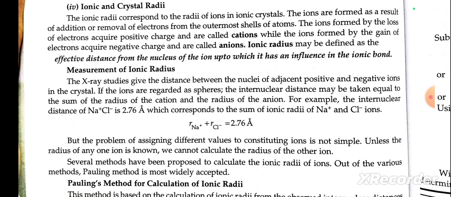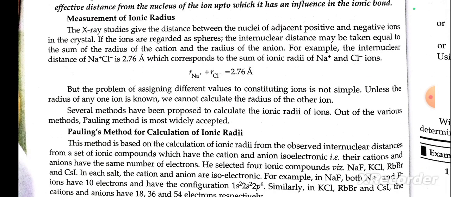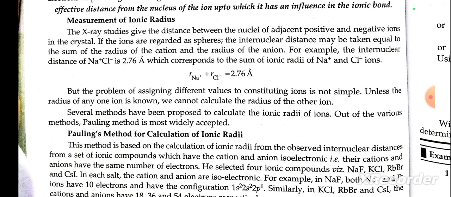Ionic radius may be defined as the effective distance from the nucleus of an ion up to which it has influence in the ionic bond. Measurement of ionic radius: X-ray study gives the distance between the nuclei of adjacent positive and negative ions in the crystal.